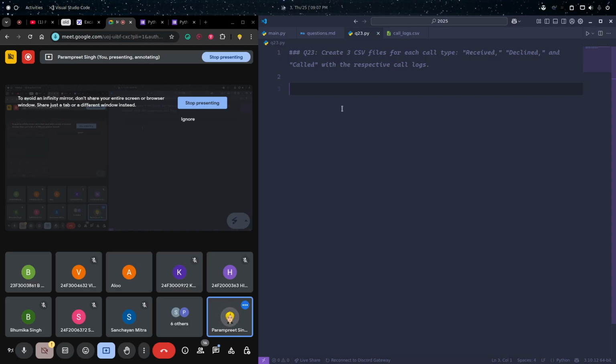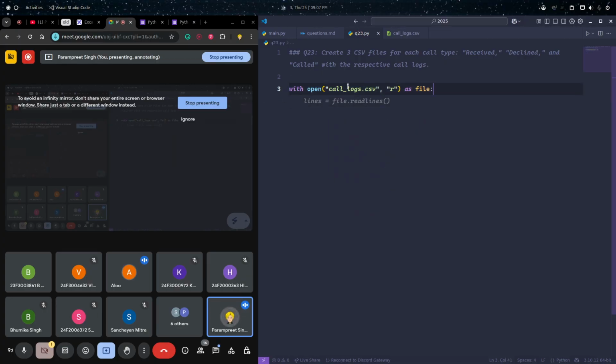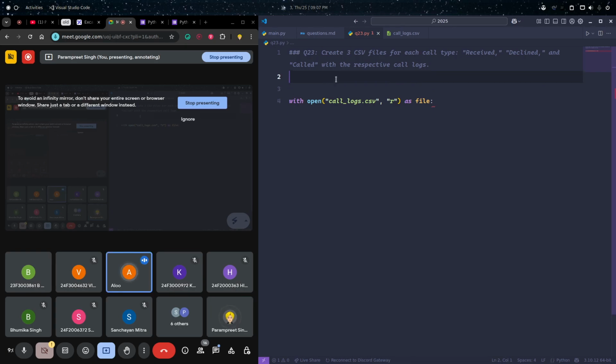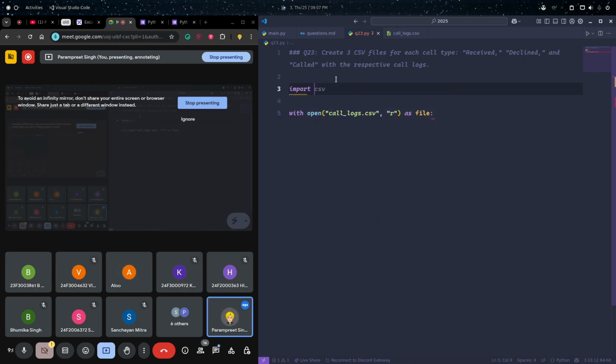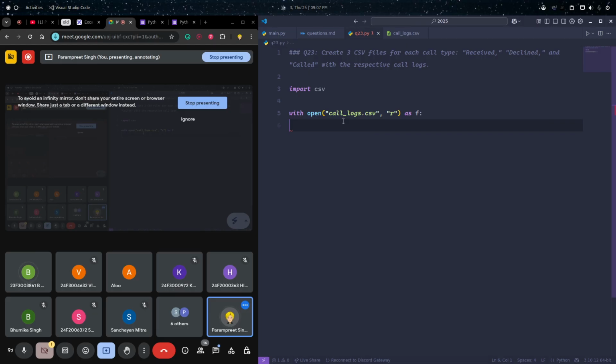Now what should be the first step? Open the file. Let's read the file with open call logs.csv. So I'm reading the file. Now let's use the CSV module. Many of you have attended my last session, right? So you know the CSV module makes it handy and easy for us to read and write the data, है ना? We will do this map. I'll guide you side by side, don't worry.